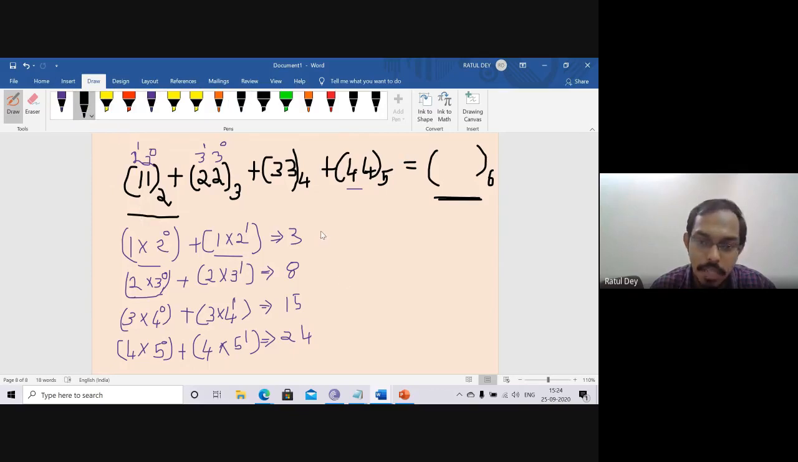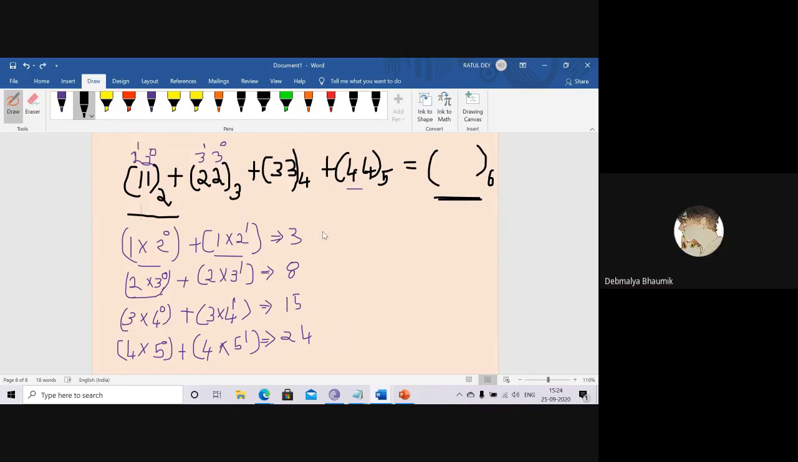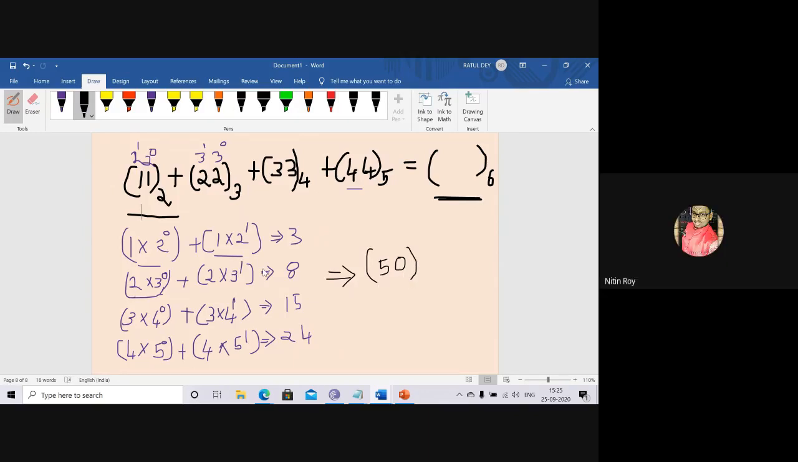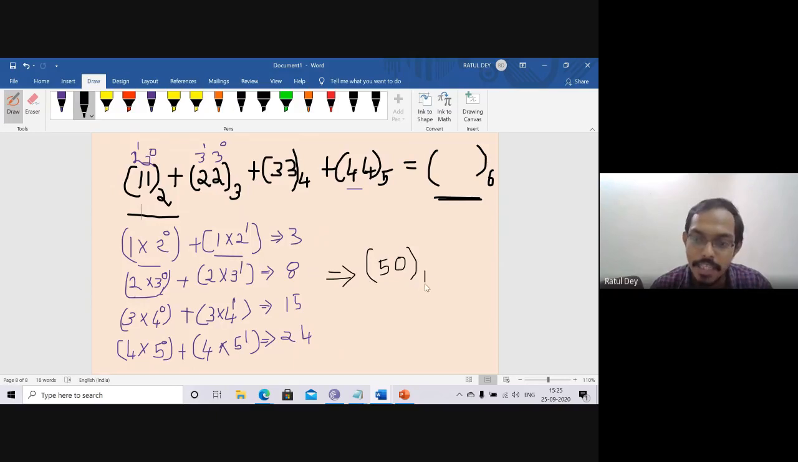Now can anyone say what is the addition of this number? इसको add करेंगे तो क्या मिलेगा? 3 plus 8 plus 15 plus 24. Sir, 50. So this one comes to 50. Now if this is 50, what is the base of this one? This is the base of 10. That means this is a decimal number system.